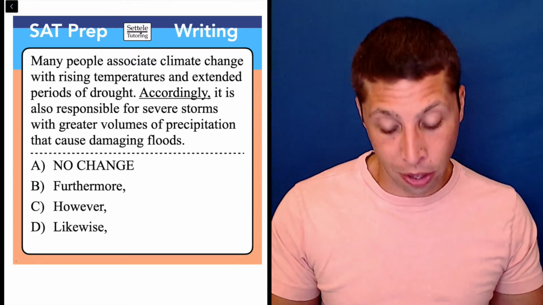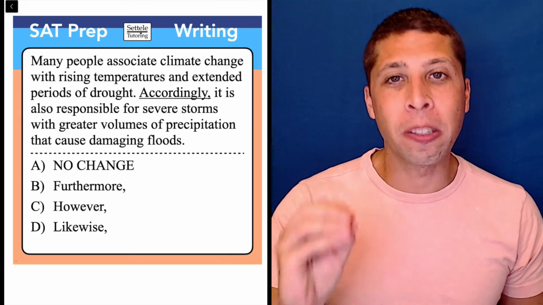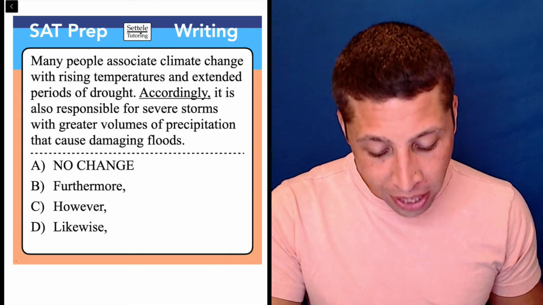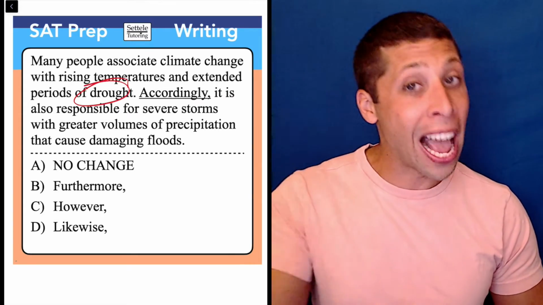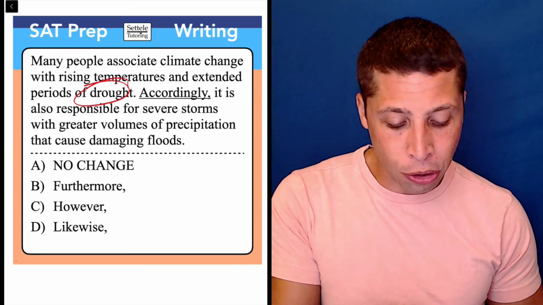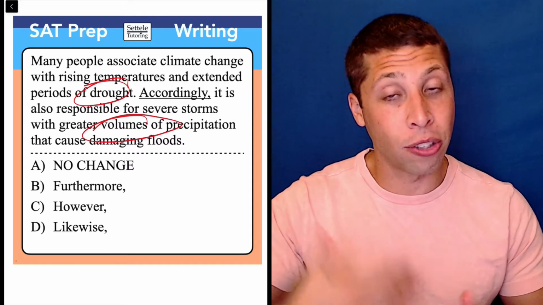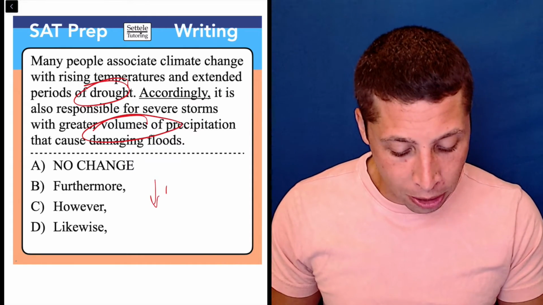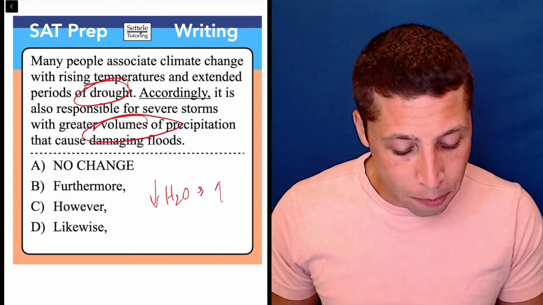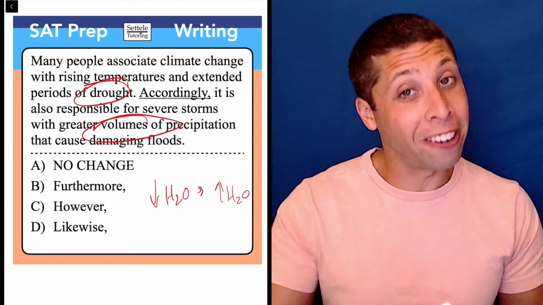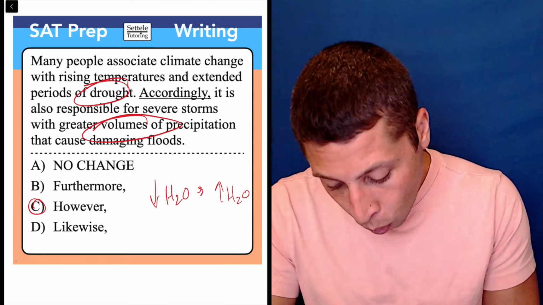We need to continue a thought. But we have to pay attention to the specifics of what they're saying. They're saying there's lots of drought, right? That's a lack of water. And then in the next sentence, they're switching and saying there's a greater volume of precipitation and damaging floods, right? So we go from a very small amount of water to a very big amount of water. So there is a contrast here, and that's why choice C is correct.